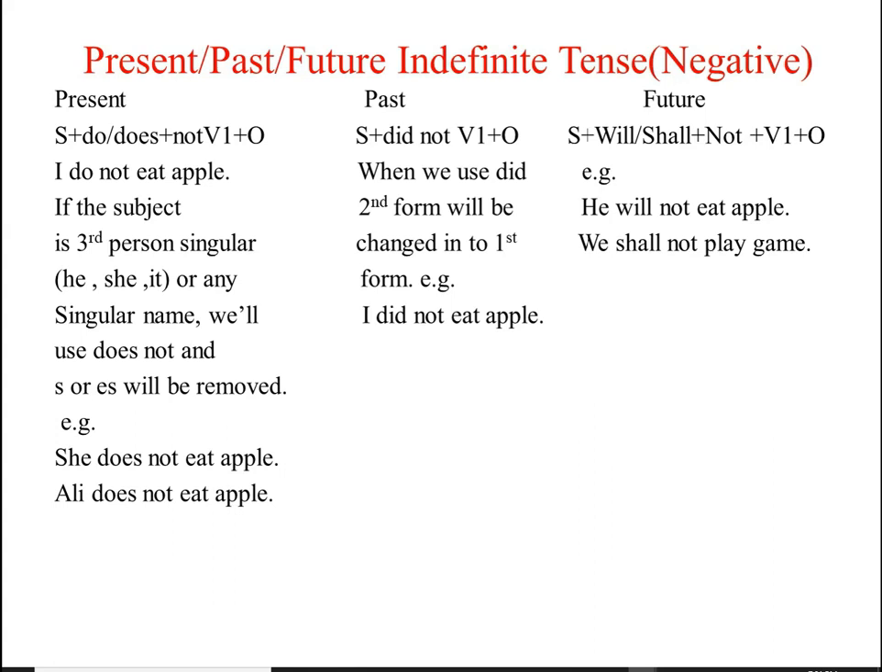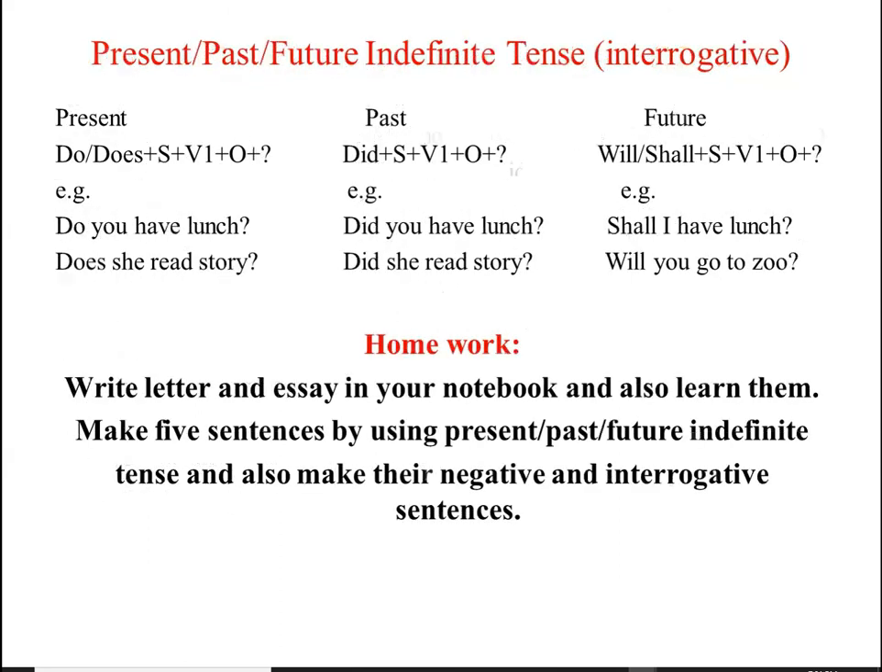Clear? Now come to the next tense, future. To make negative of future indefinite tense, we will write subject, then helping verbs will or shall that we already have, and then not. After that, first form of verb and then object. For example, I shall not have lunch. She will not attend the ceremony. Okay? Is that clear?